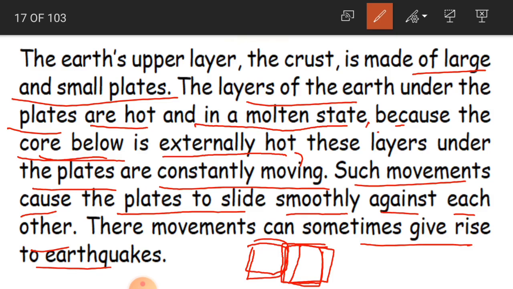Suppose you and some other person are walking side by side, then there is no problem. Suddenly, if you fall on the other person, what happens? You both will have some damage, or either person may fall down, or you feel some disturbance.